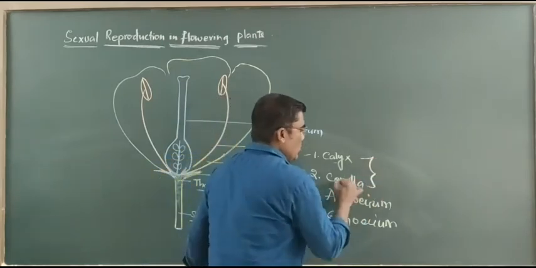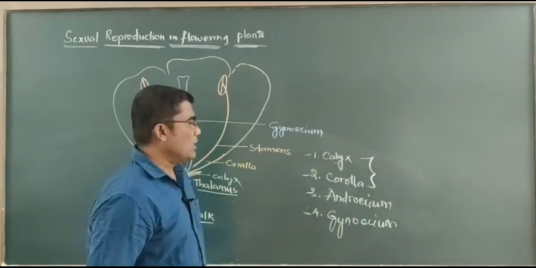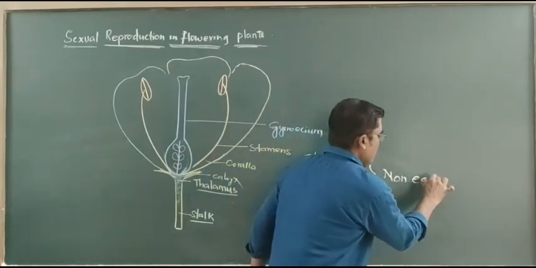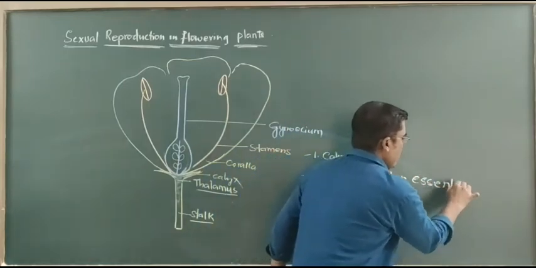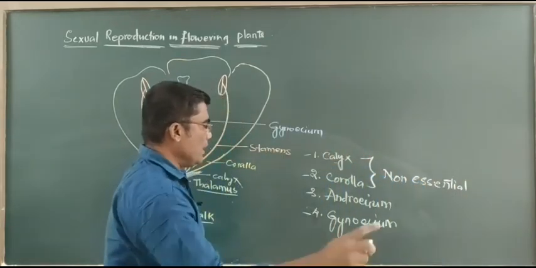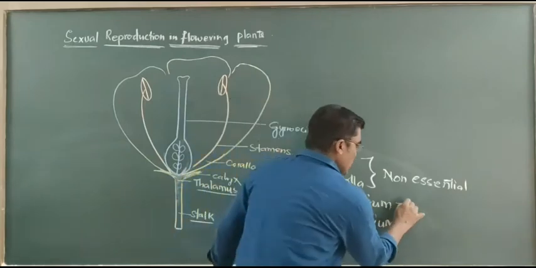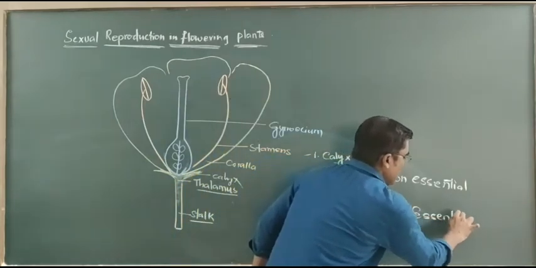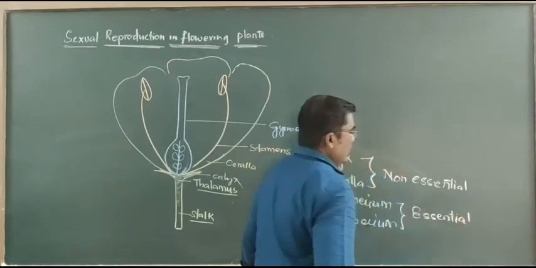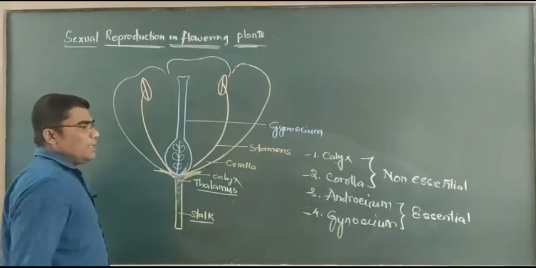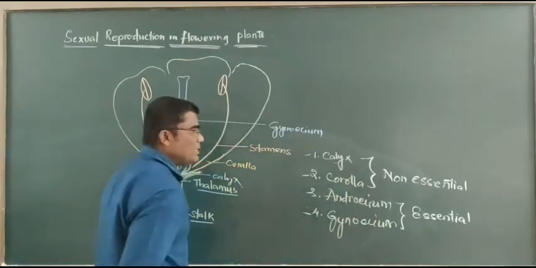The first two, calyx and corolla, are said to be non-essential floral parts, whereas androecium and gynoecium are considered as essential floral parts. What is the reason behind this categorization?